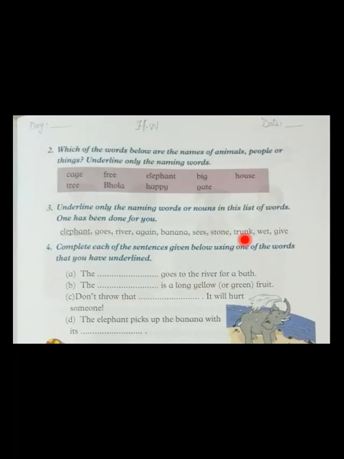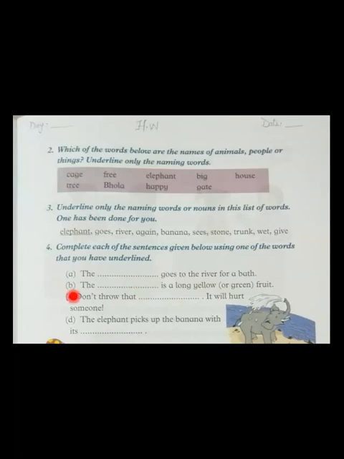In the next exercise, complete each of the sentences given below using one of the words that you have underlined. As in these lines, you have underlined elephant, river, banana, stone, trunk. We will use these words here in this exercise, in these blanks. Number 1. The dash goes to the river for a bath. Who goes to the river for a bath? Elephant. Elephant goes to the river for a bath.